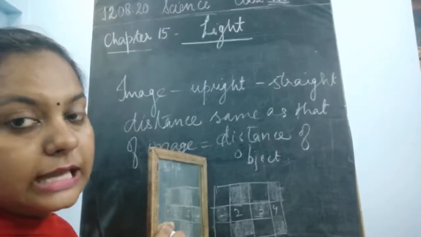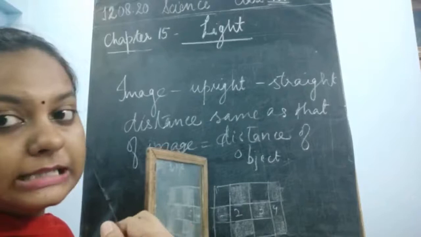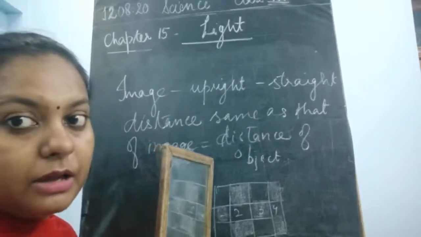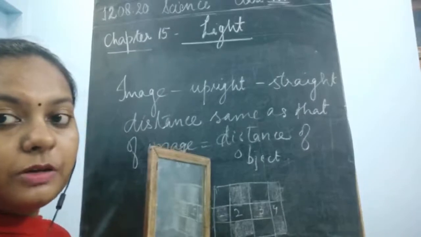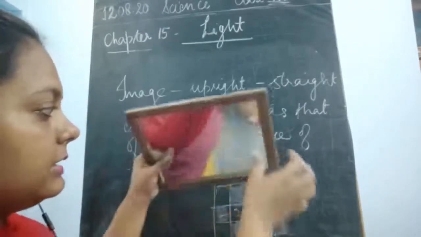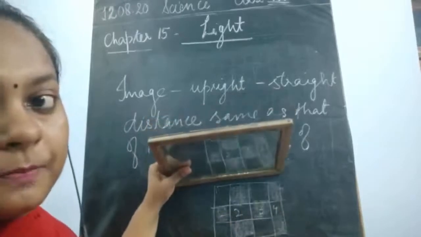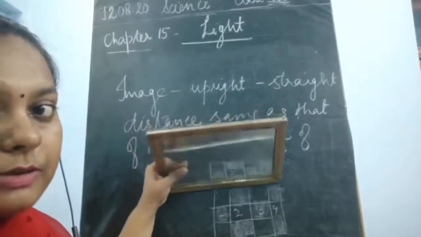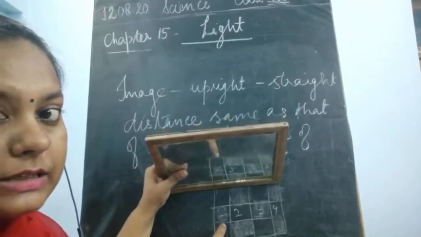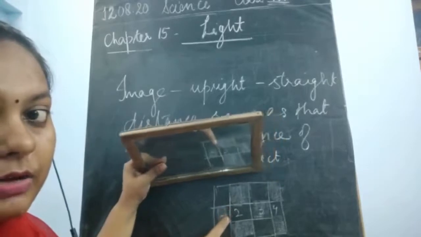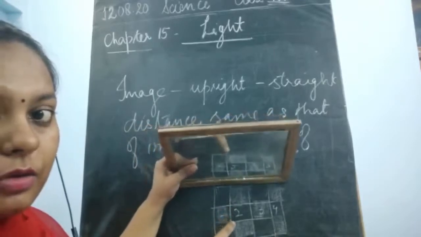So the image formed inside the mirror is at an equal distance. As you can see here, this shows the equal distance from this side also. If you keep it here, you see the equal distance is shown. If you keep it like this, I think it is clear for you all.